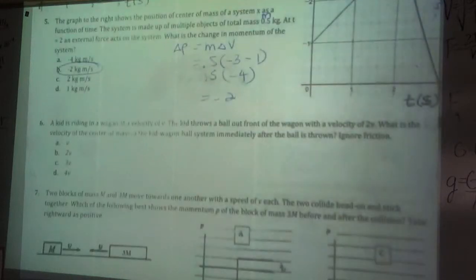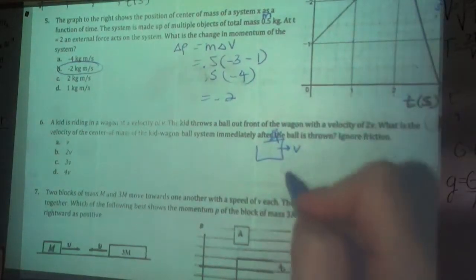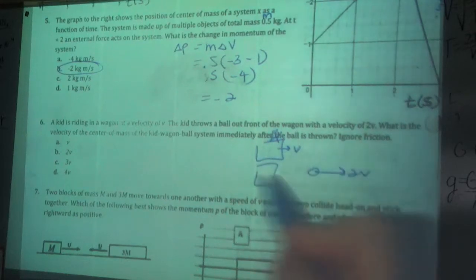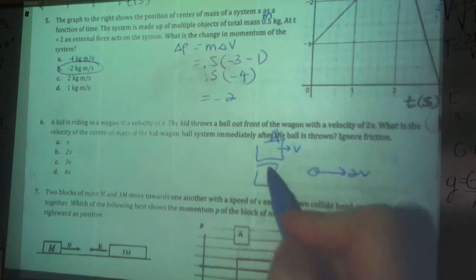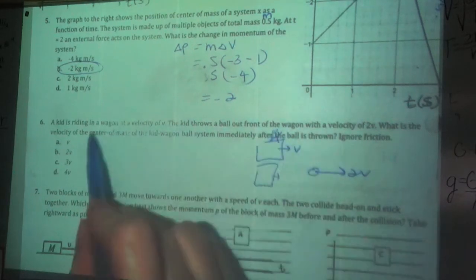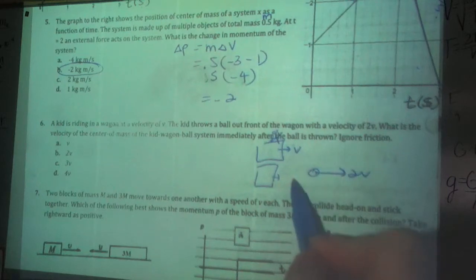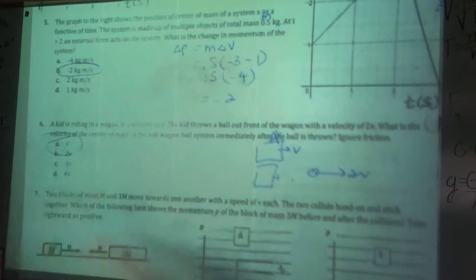Number 6: a kid is riding in a wagon at a velocity of v, and throws a ball out front with a velocity of 2v. Obviously the wagon is probably still going the same direction, but it would be slower because it gave some of its momentum away. We're wondering what the velocity of the center of mass of the two object system is now. Well, no external forces, so it's the same as before, v.